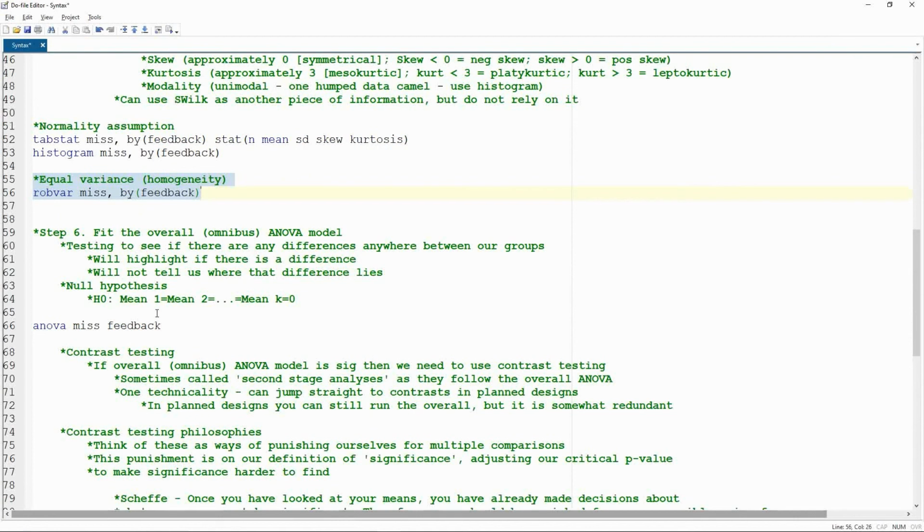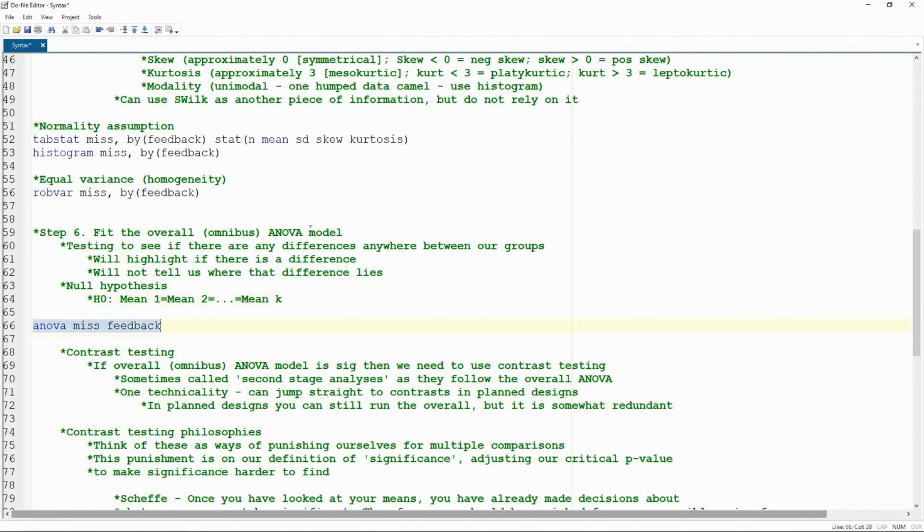So we can now proceed to our ANOVA, reminding ourselves that an ANOVA will give us a single p-value that tells us whether or not our dependent variable changes across our levels of our IV. So whether or not there is a difference in our DV across the levels of the IV, but it won't tell us where that difference lies, just that there is a difference. And so our null hypothesis then is that the mean of group 1 will be the same as the mean of group 2, is the same as group 3, group 4, and so on. So if I took the differences of all these groups, it'd equal 0.